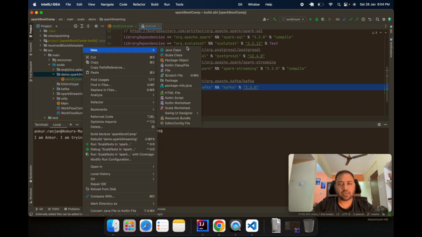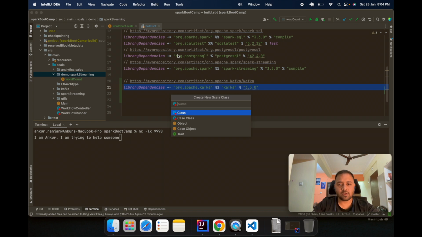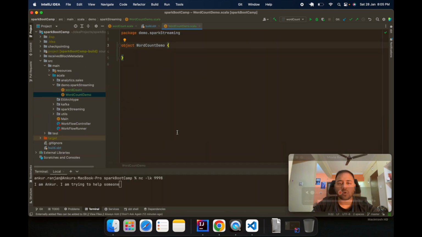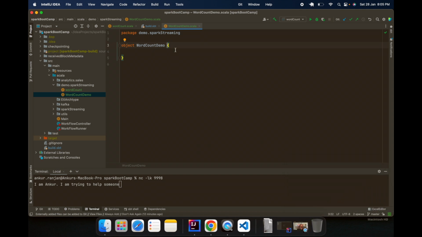Let me create an object and call it WordCountDemo. Okay, I'm making it an object. You can also find this code on my GitHub. Let me just minimize this, I don't need the video.